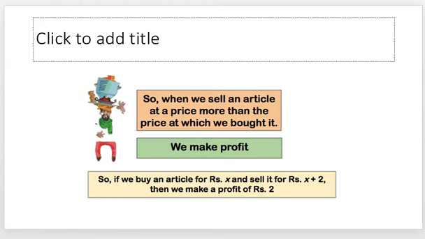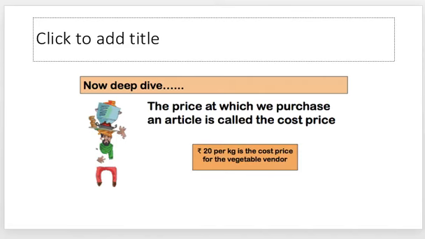Now when we sell an article at a price more than the price at which we bought it, we make a profit. That is, we are earning something. So if you are buying an article for x rupees and you're selling it for x plus 2, say you bought a 10 rupees pen and you're giving it for 12 rupees, what is the profit that you're making? It is 2 rupees.